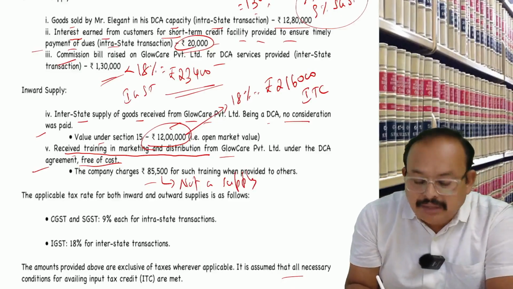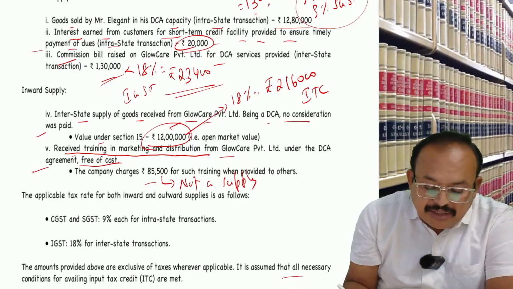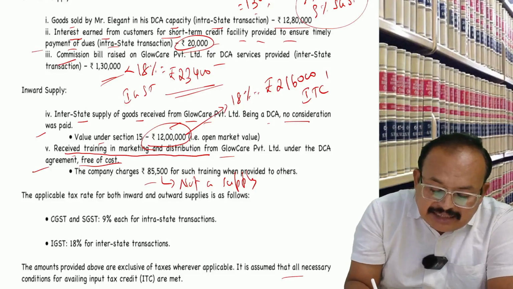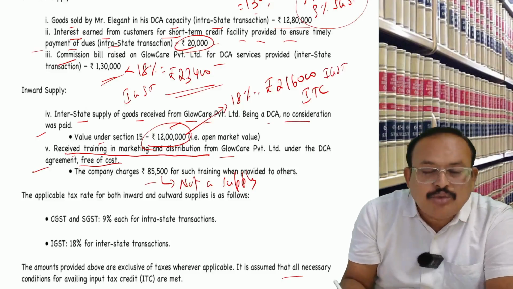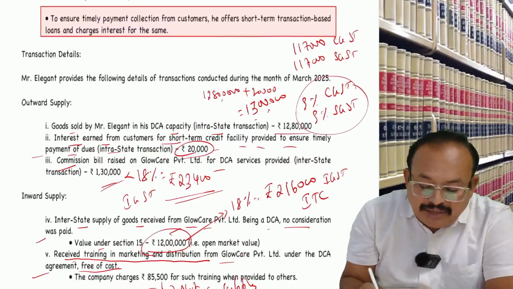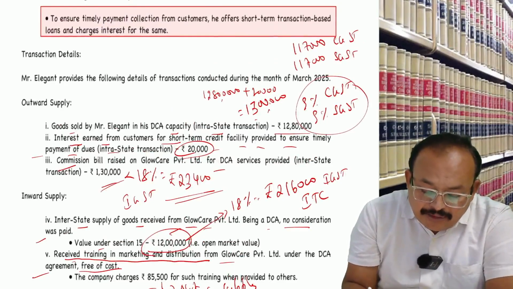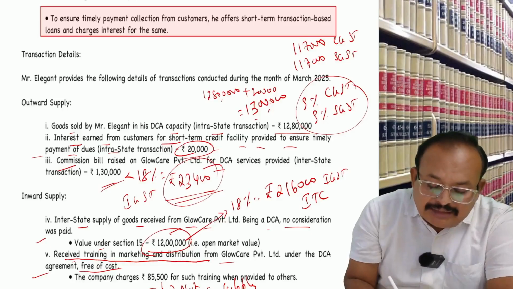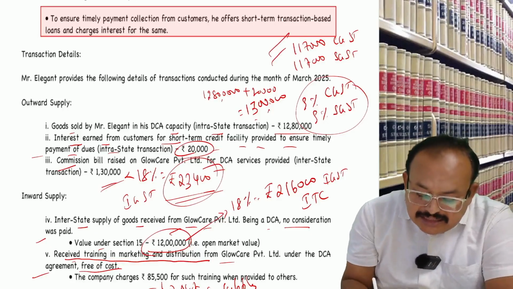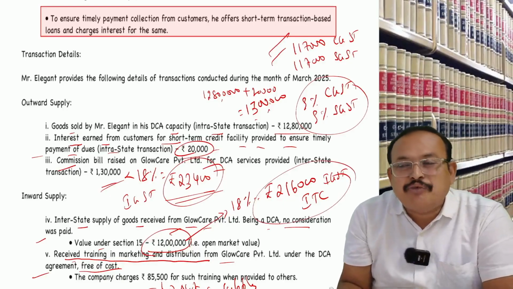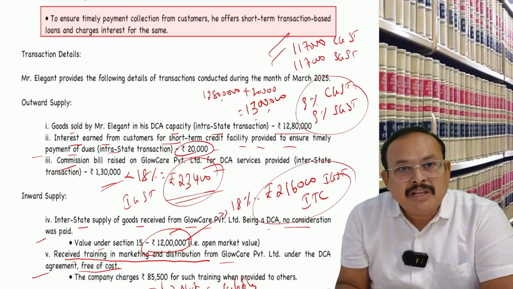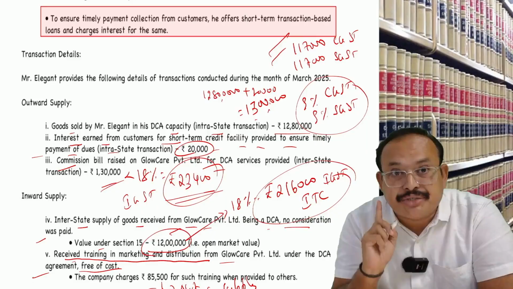Is it clear? Thereafter, here we got IGST ITC of 2,16,000. The liability of IGST here is 23,400. So IGST credit, as per section 49 clause A, is first adjusted against IGST payment.